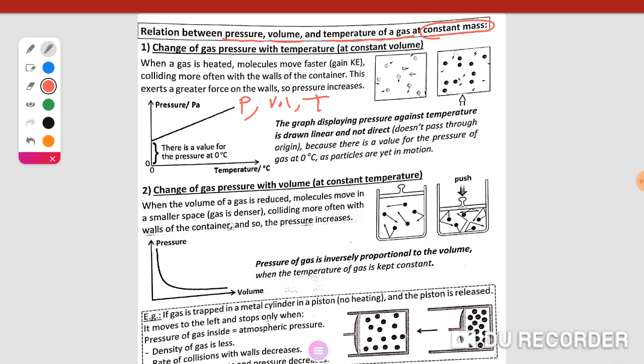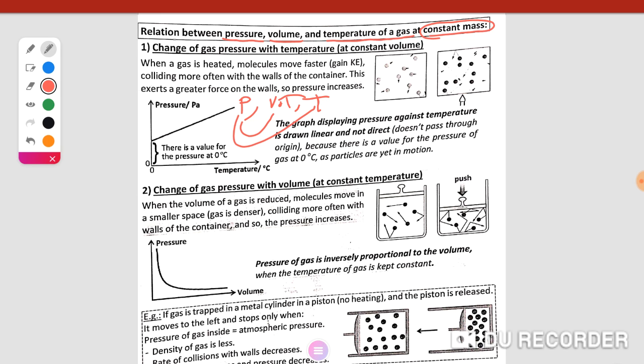We can study the relation between pressure and volume at constant temperature, pressure and temperature at constant volume, or temperature and volume at constant pressure.